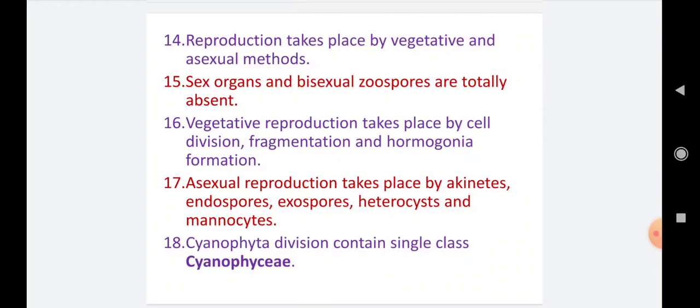Then number 18, classification. Division Cyanophyta contains a single class, that is Cyanophyceae. Only one class is included under this division. In this way, this is the introduction of division Cyanophyta in group algae. Thank you.